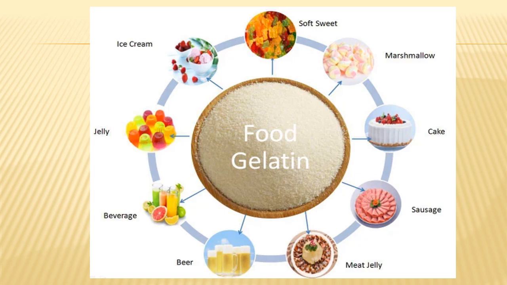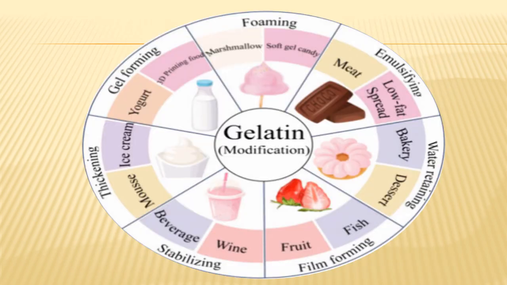So there are broad spectrum use in different areas of the food industry. Little more details we will see later. Here once again we can see widespread use and modification of gelatin, either as a foaming agent in marshmallow and soft gel candy, for emulsifying agent, particularly emulsion type of meat products, sausages, etc., or low fat spread.